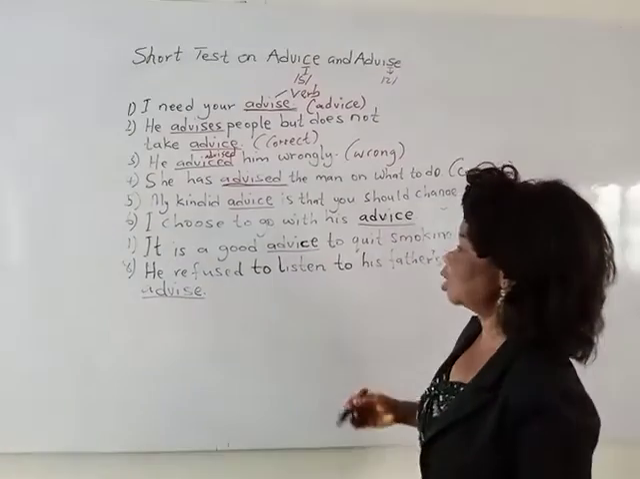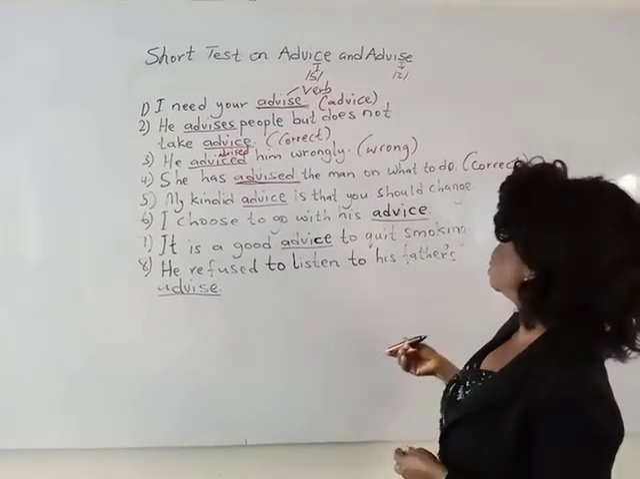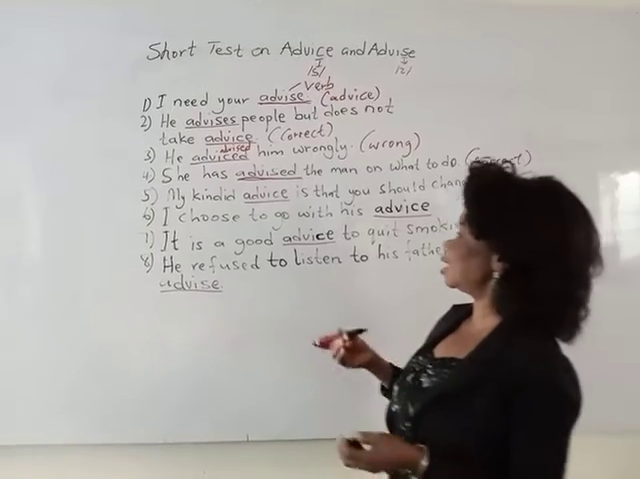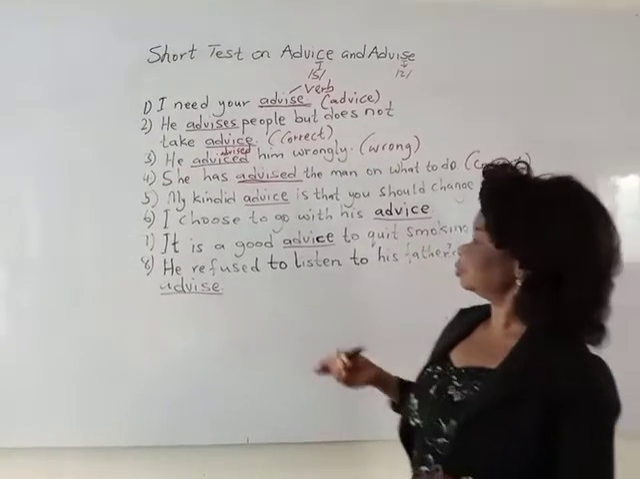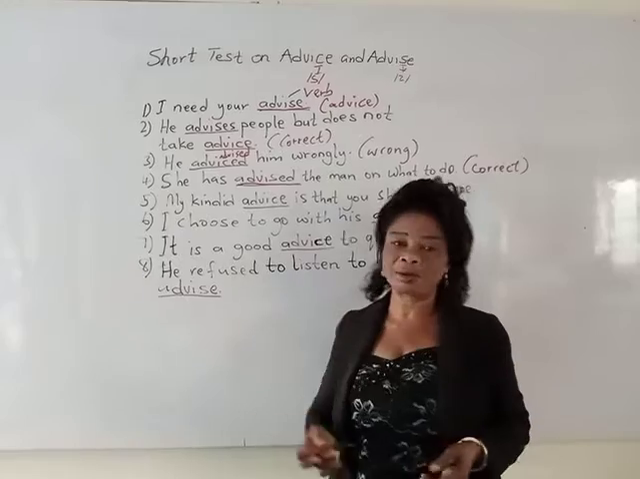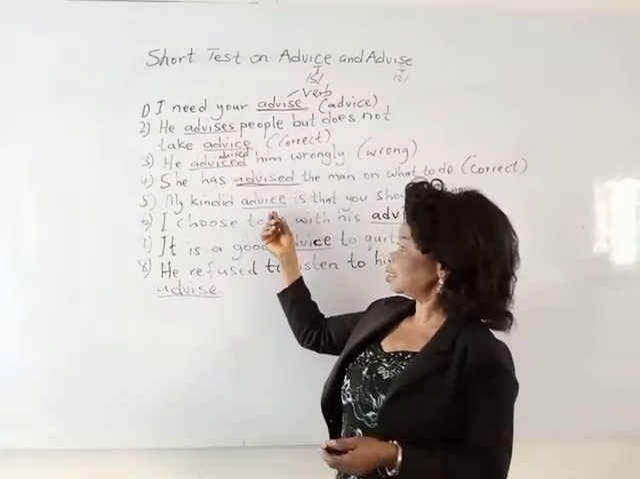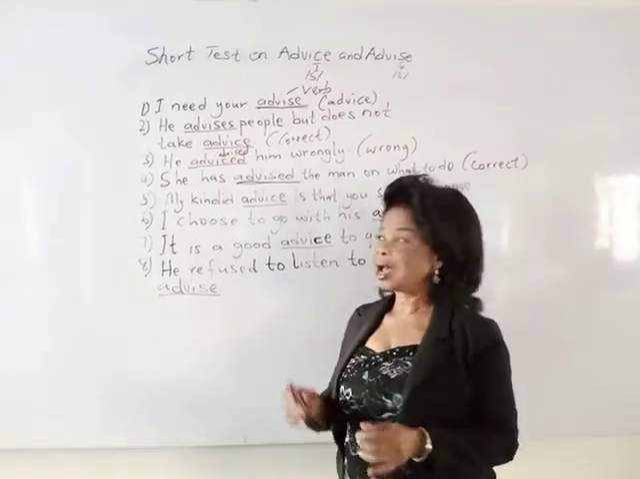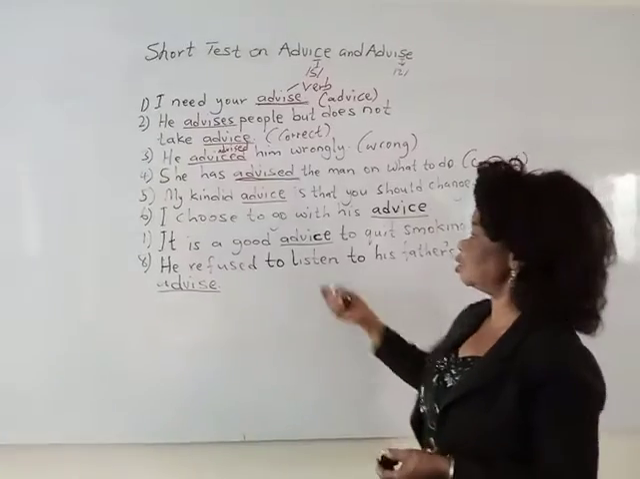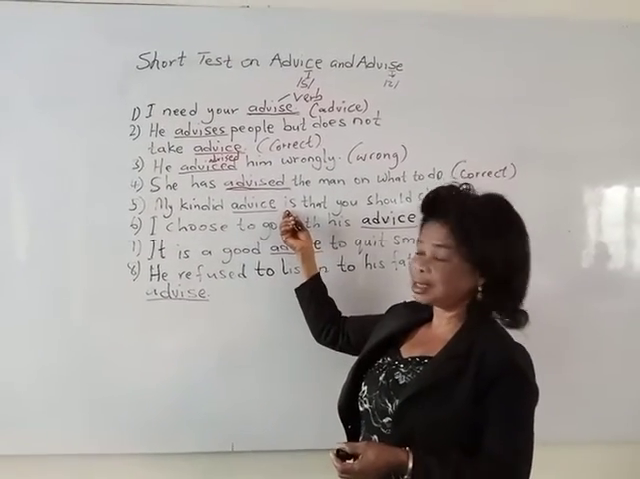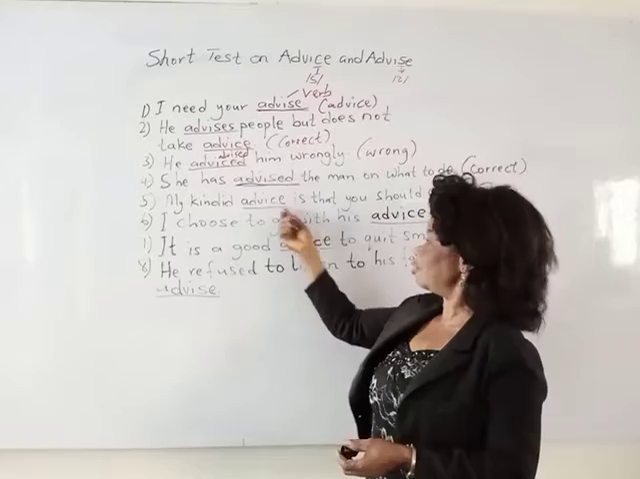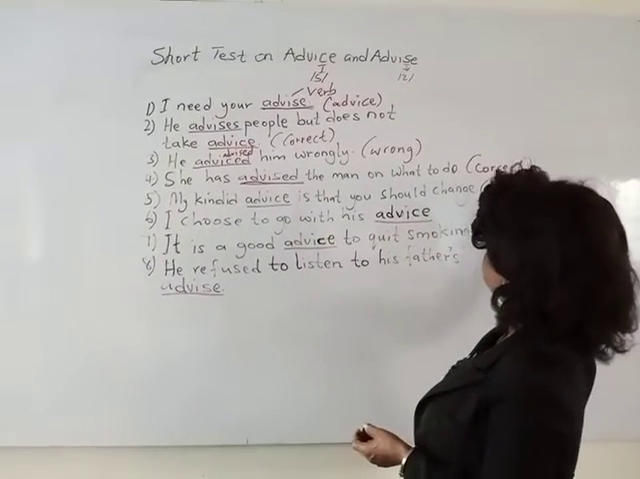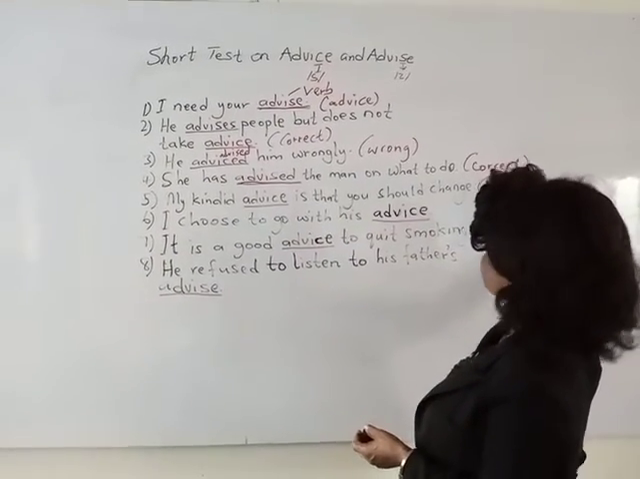Now the next one, my candid advice is that you should change. Do you think that this advice is correct? This advice is a noun and it is very correct. The only verb in the sentence is is. So advice here is correct. So this sentence is very correct.